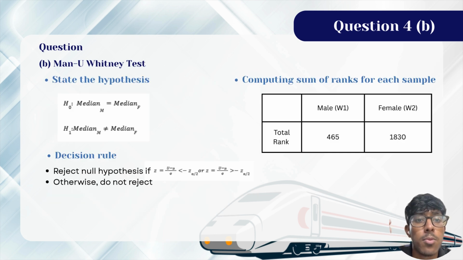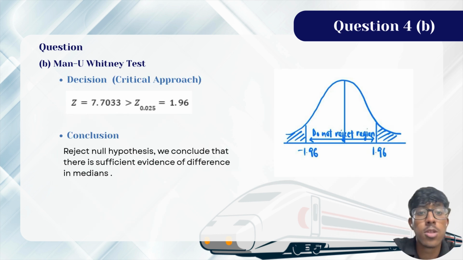Okay guys, so in this slide we have the hypothesis, the decision rule, and the computing sum of ranks. So the sum of ranks contain male and female, which shows the sum of males and sum of females, which we will use in the next slide for calculations. So after calculating everything and we've gotten the Z statistic, it is shown that Z is 7.7033, right, which is more than 1.96. So because of that, we reject the null hypothesis and we conclude that there is sufficient evidence of difference in medians. Thank you.